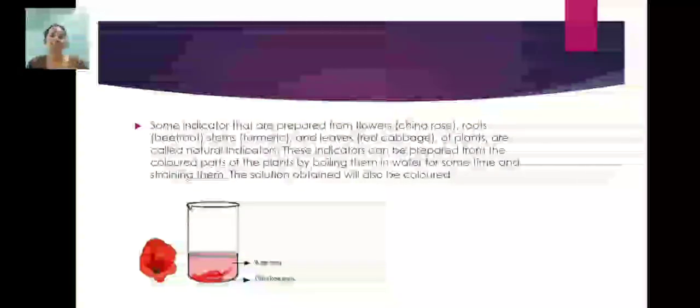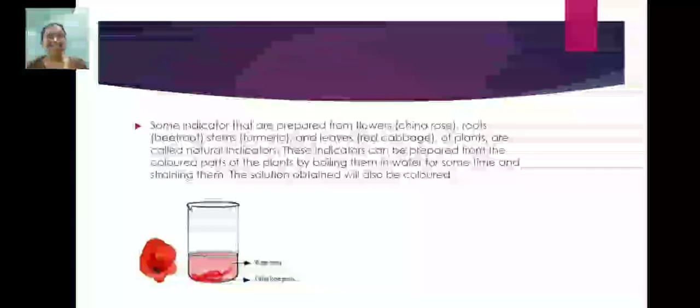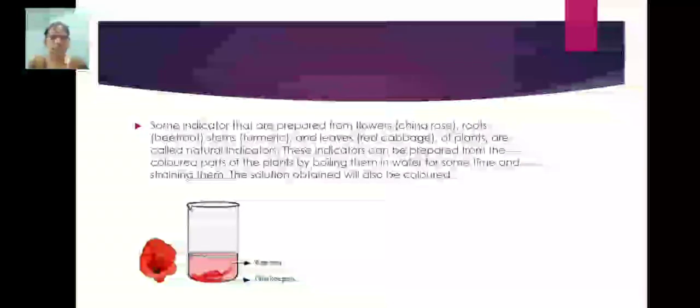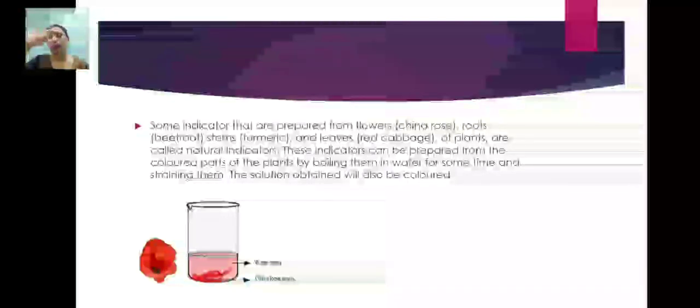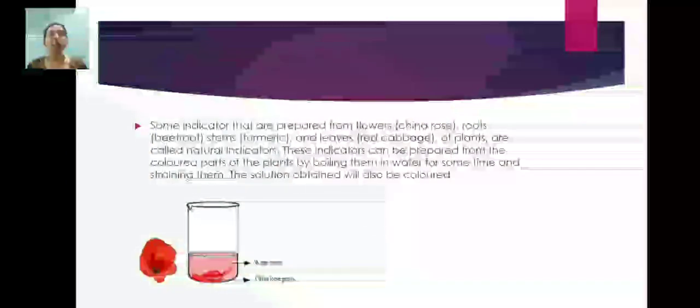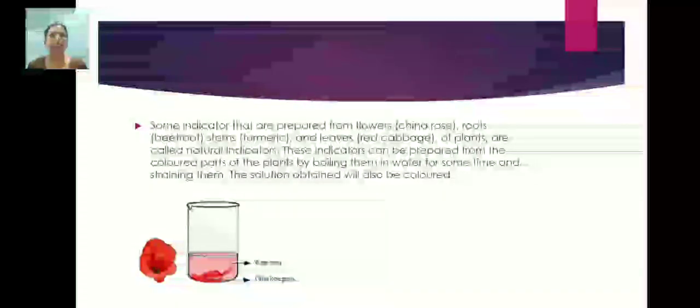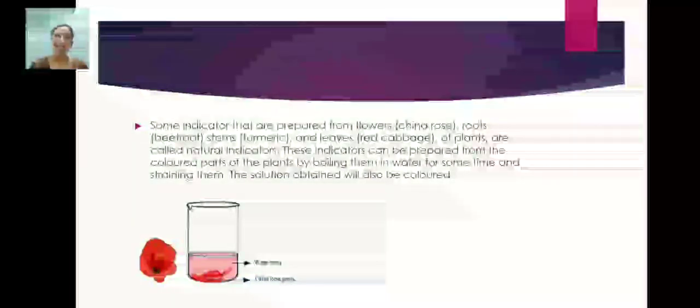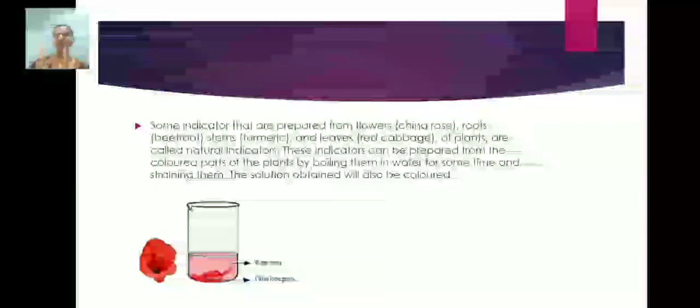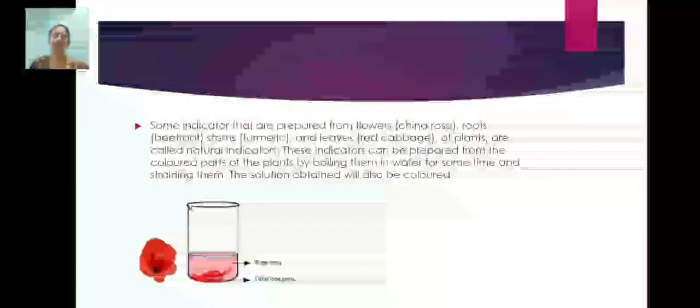So these parts of plants are called natural indicators. These all are examples of natural indicators. These indicators can be prepared from the colored parts of the plants by boiling them in water for some time and straining them. The solution obtained will also be colored, and such solutions you can use as an indicator.